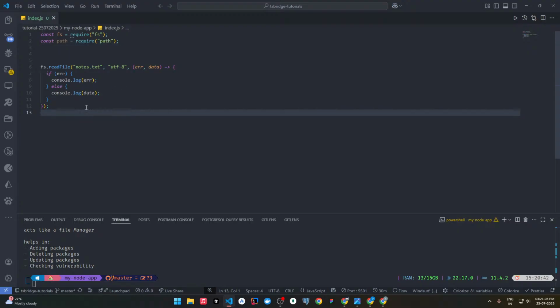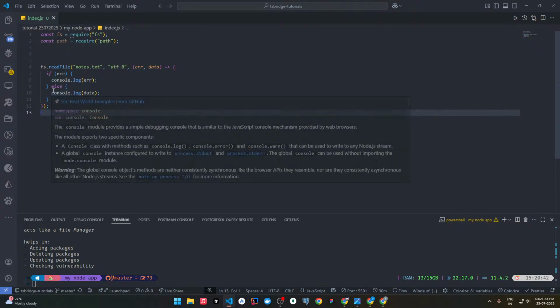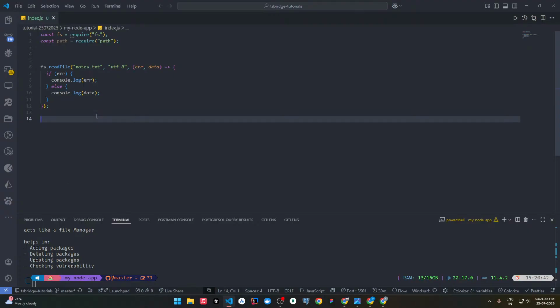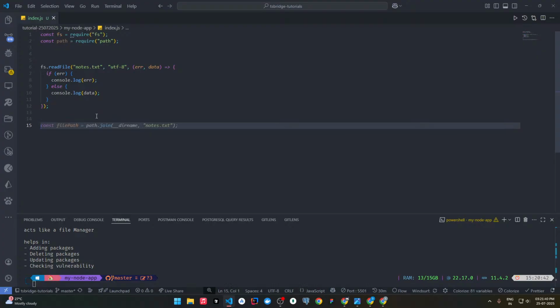So I've simply passed here, if there is an error then we'll log the error, else if there is no error then we can simply log the data. Understandable somewhat? Okay, great.